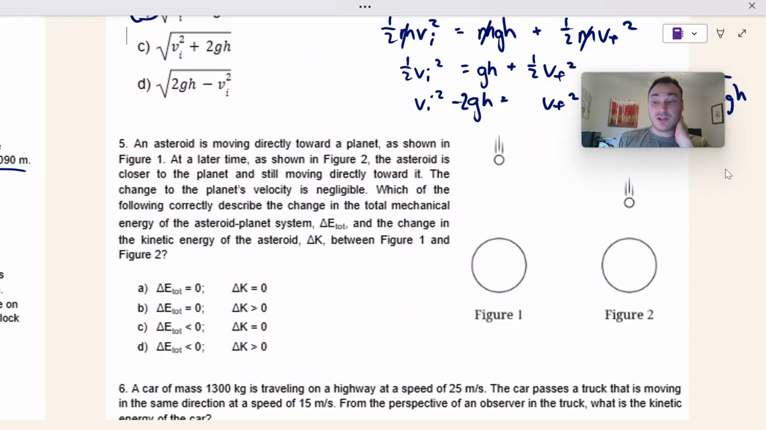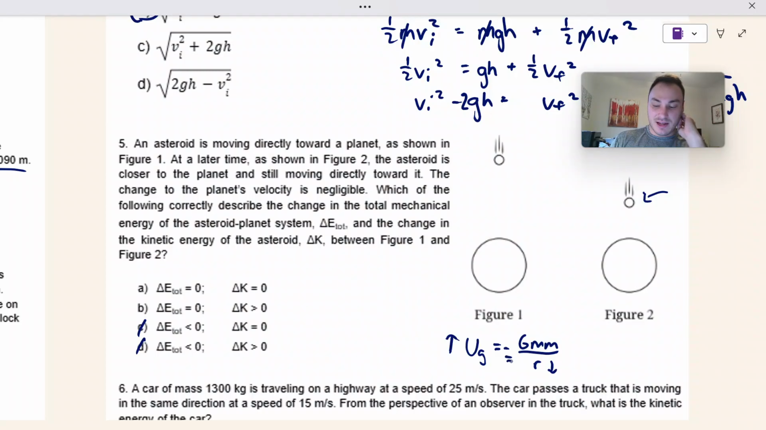So I would say energy is conserved in this case. I don't notice any forces acting external to the system. Energy is conserved. However, I would say that the asteroid is moving faster in figure 2 than it is in figure 1 because its kinetic energy is going to be increasing. That is because as it gets closer to the planet, its big G gravitational potential energy increases in magnitude. As we go down in distance, we increase in force of gravity.